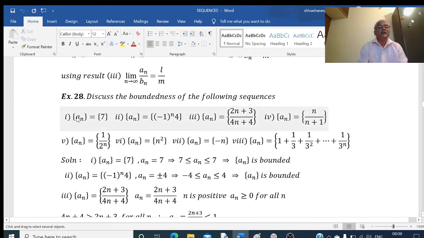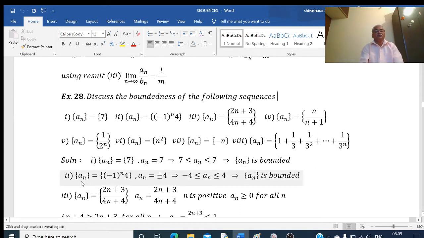This is the example: an is equal to 7. If you put n equal to 1, 2, 3, 4 here, then we get 7, 7, 7, 7. So this is a constant sequence. Here an is equal to 7, so we can write an is less than or equal to 7 and an is greater than or equal to 7. So 7 is the upper bound and 7 is the lower bound of the sequence. That means this sequence is bounded above as well as bounded below. Therefore we say that this sequence is a bounded sequence.